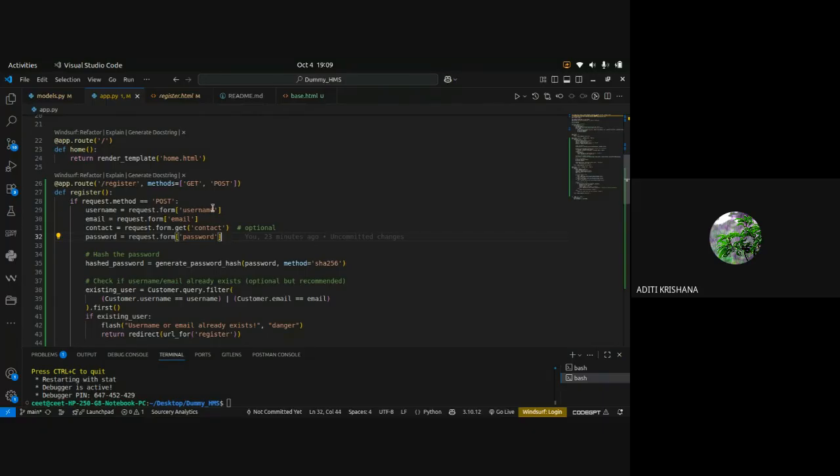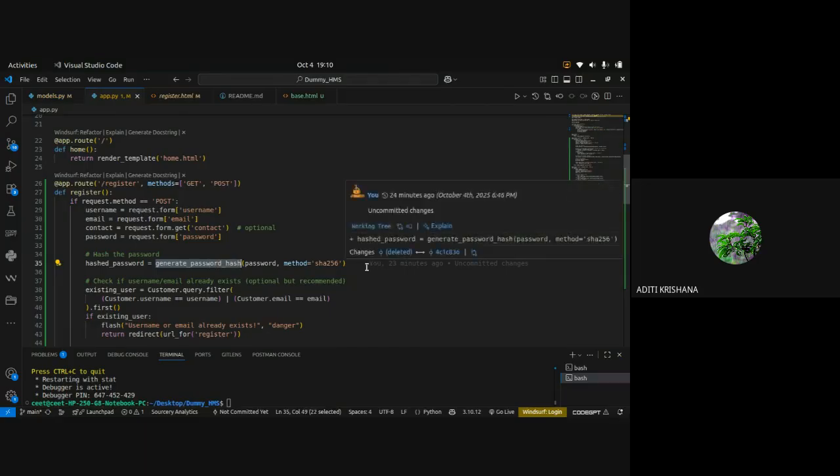So I have stored all this data inside these new variables, and I have stored my password using this functionality, generate password hash. So what will happen? Generate password hash will store my 1234 password in some coded manner which is not readable by humans. Nobody can detect what the password is. That will be done using this function.